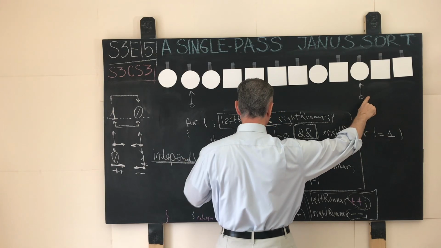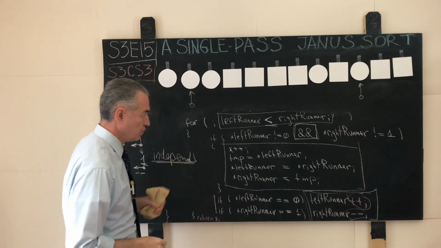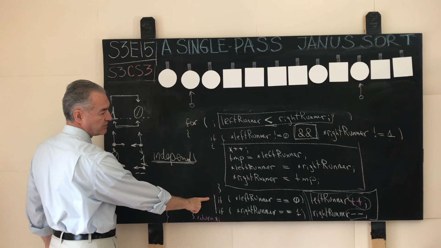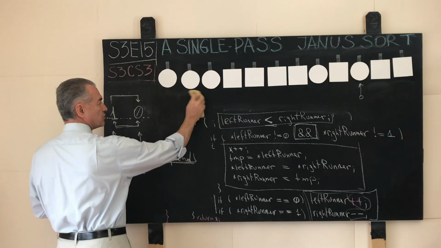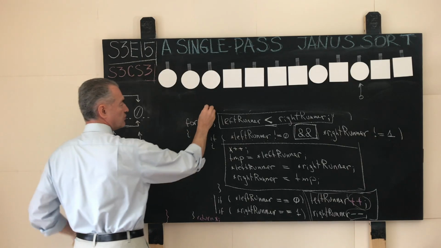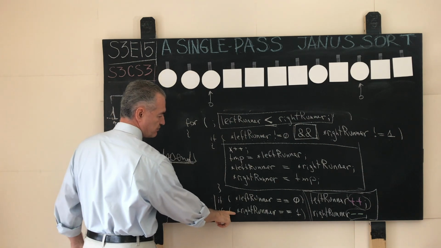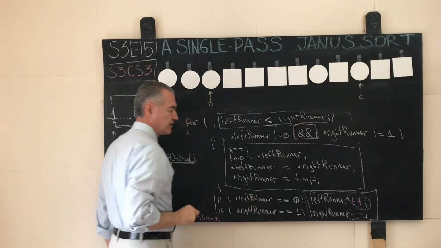It is the case, but false and true evaluates to false, no swaps. We come over here and we see if the left runner points to a circle. Is it the case? Yes, it is. So the left runner steps rightward once. Is it the case that the right runner points to a square? No, the right runner stays where it is.